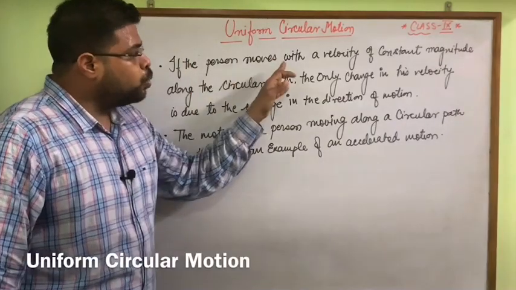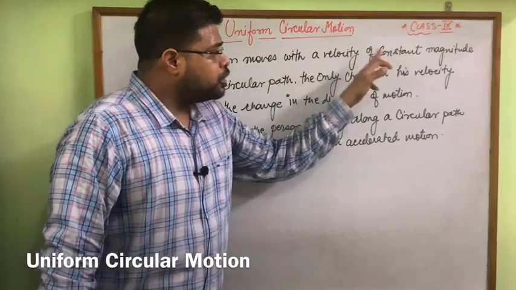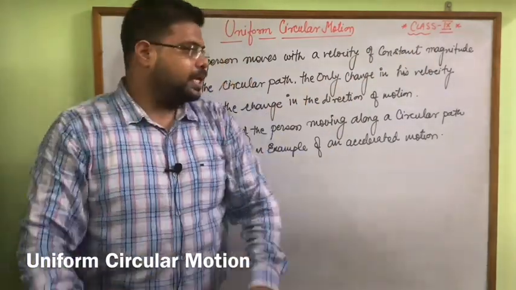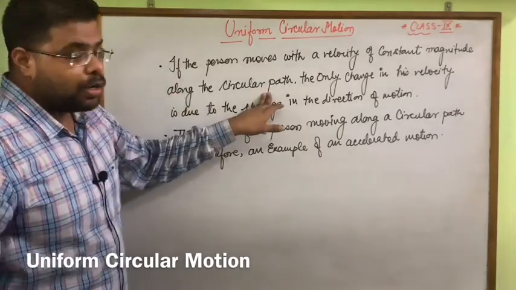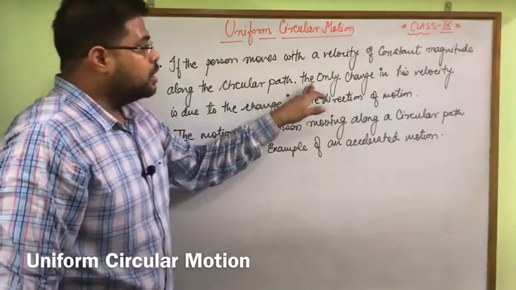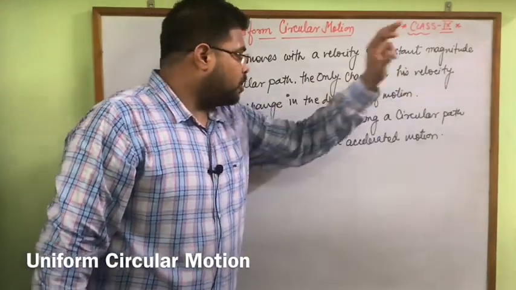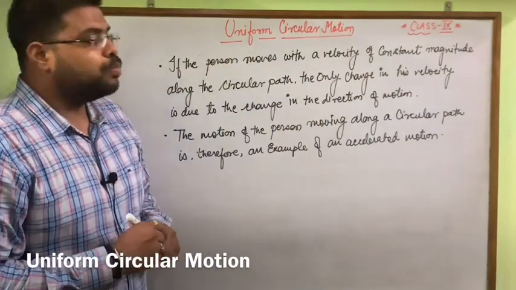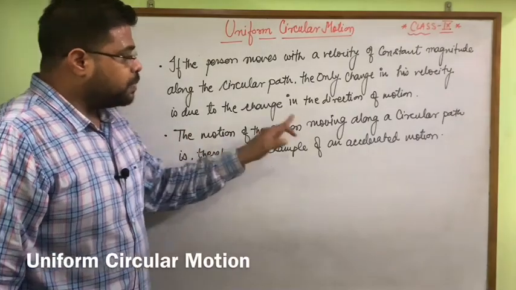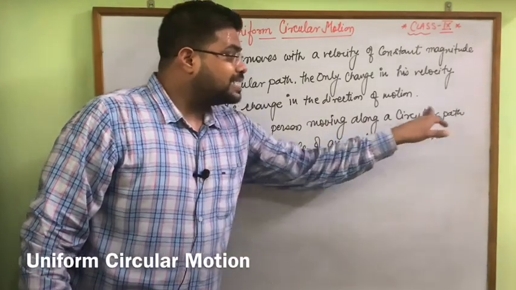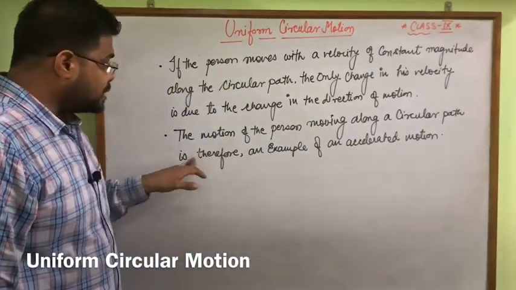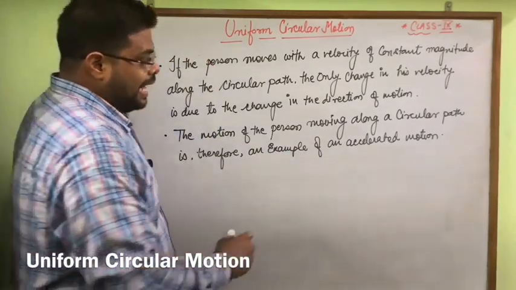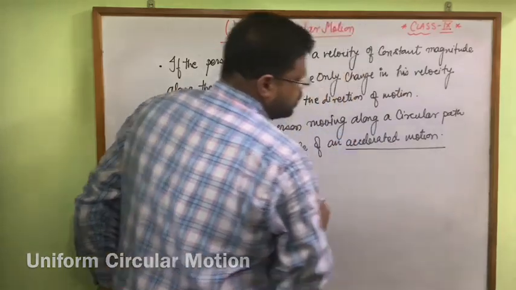If the person moves with a velocity of constant magnitude, meaning the numerical value remains the same, along the circular path, the only change in his velocity is due to the change in the direction of motion. The motion of the person moving along a circular path is therefore an example of an accelerated motion.